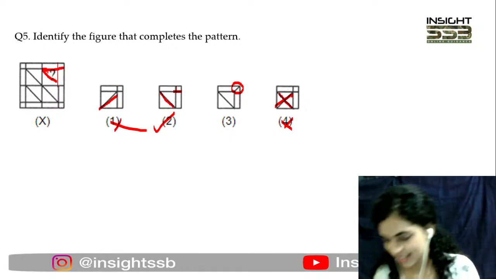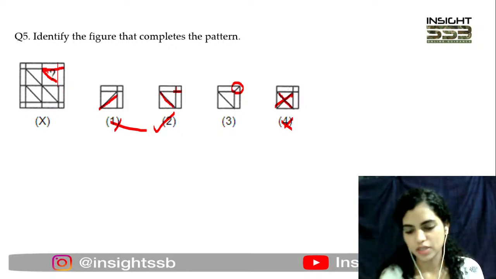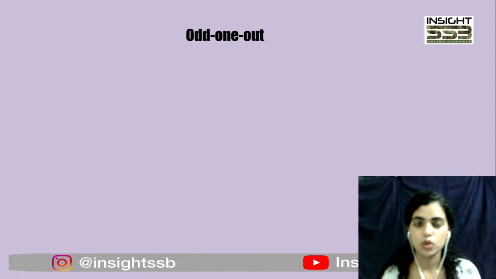Perfect. So now that we have solved 5 questions of pattern completion as well, next in line is odd one out or classification in non-verbal section. Now we did odd one out in verbal section also, जहाँ पे आपको 4 options दिए जाते थे and 3 options would be similar in some way and a 4th alternative would be totally different and you just have to go with that. So here in non-verbal also you'll be given 4 figures.